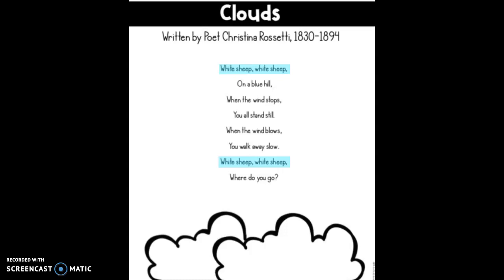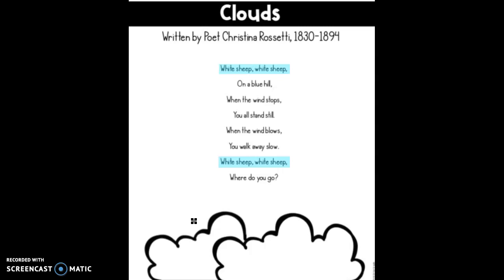When poets use comparisons like this, that's called a metaphor, comparing two things that are not alike, but making them connected in some way. When I think of white sheep, I think of fluffy sheep, fluffy animals, right? And I can actually imagine the clouds looking like the fluffy back of a sheep. That's called a metaphor, when an author compares unlike things. So our metaphor in this poem is where the author's comparing clouds to white sheep.